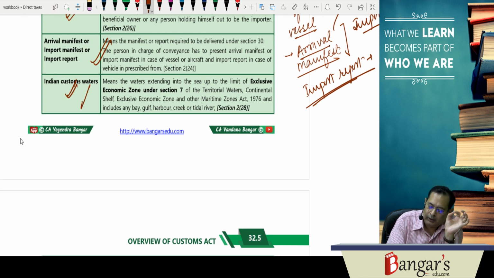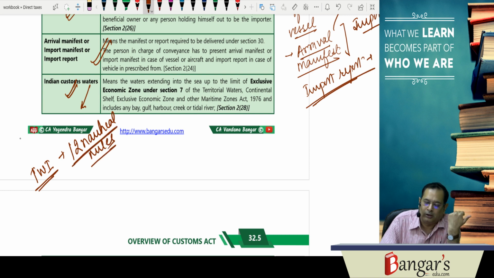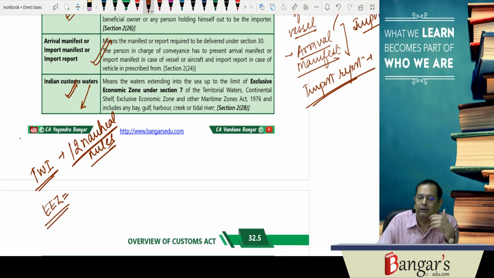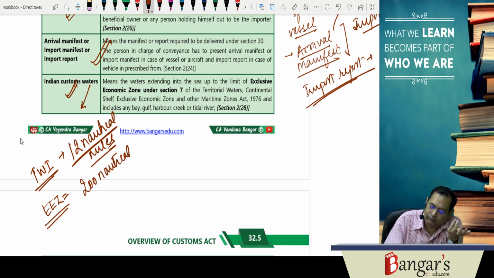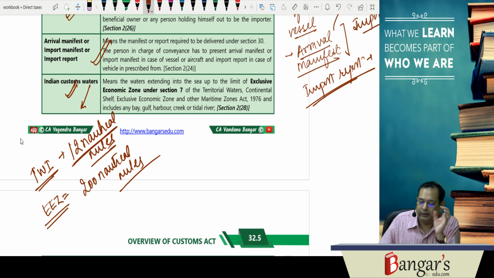So basically Indian customs waters extends to exclusive economic zone. We are having say territorial waters of India that extends to 12 nautical miles. In sea we measure in nautical miles. Then we are having exclusive economic zone where we can exploit our natural resources, that is 200 nautical miles. So here Indian customs waters means the waters extending into the sea up to the limit of exclusive economic zone,